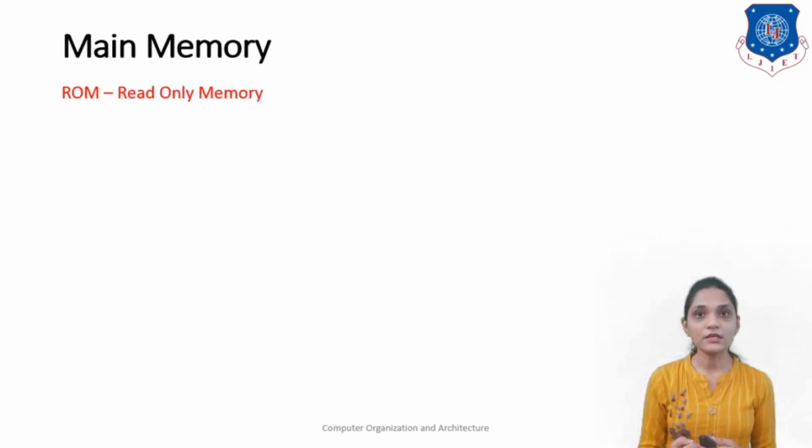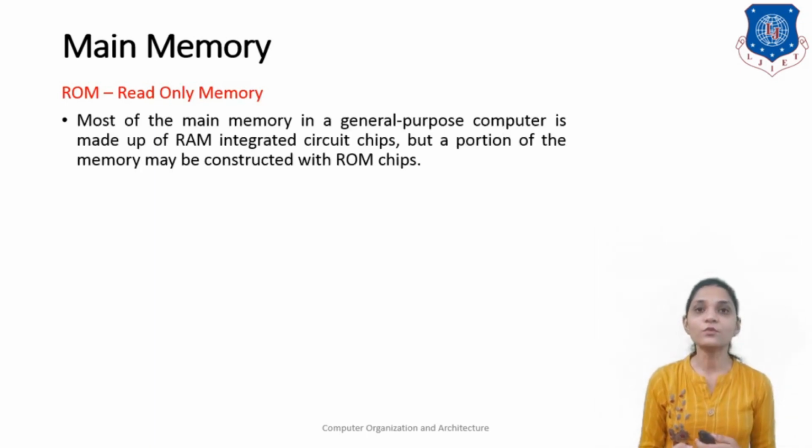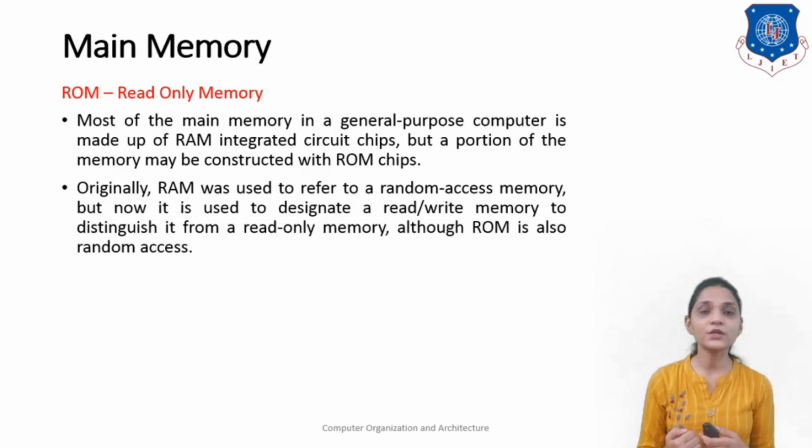So let me see the second one, that is ROM, read only memory. Most of the main memory in a general purpose computer is made up of RAM integrated circuit chips, but a portion of the memory may be constructed with ROM chips also. Originally RAM was used to refer to random access memory, but now it is used to designate the read and write memory to distinguish it from the read only memory.